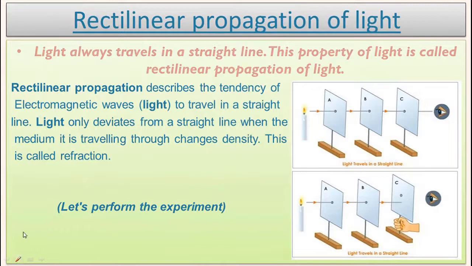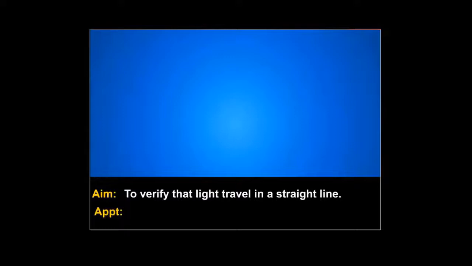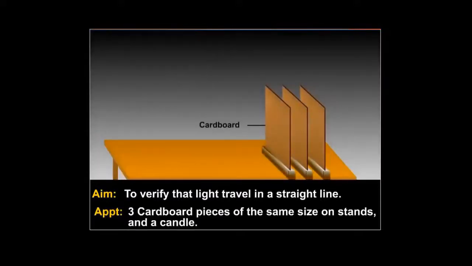Now, let's discuss about the rectilinear propagation of light. Rectilinear propagation says a light always travels in a straight line. Let's perform an experiment to understand this property. Aim: to verify that light travels in a straight line. Apparatus: 3 cardboard pieces of same size on the stands and a candle.